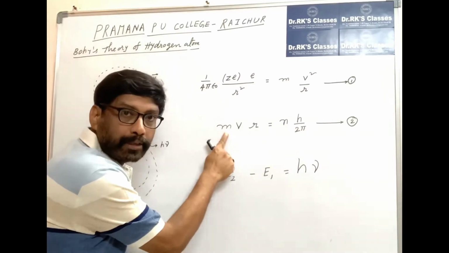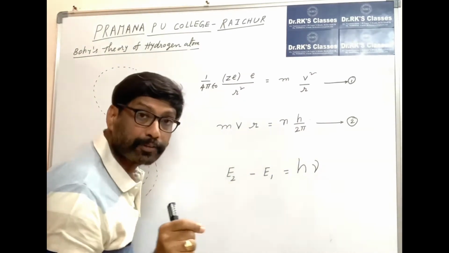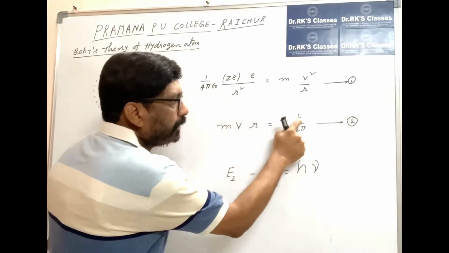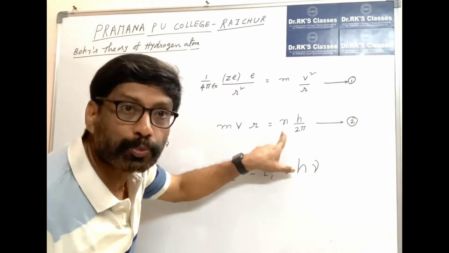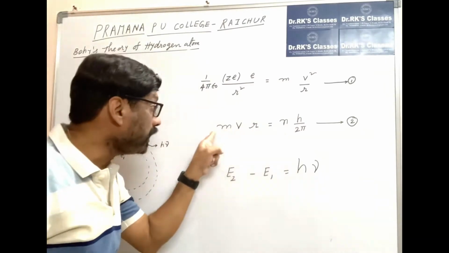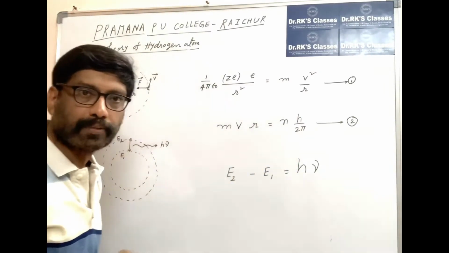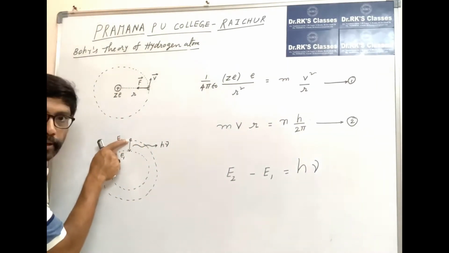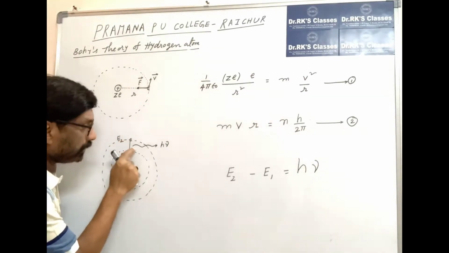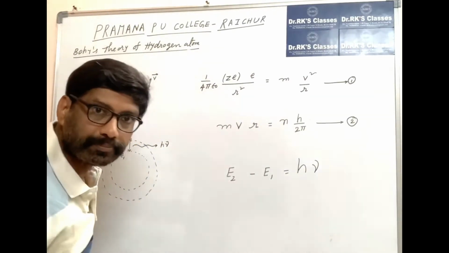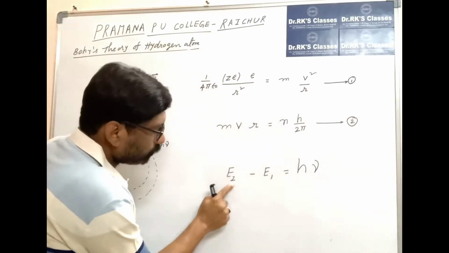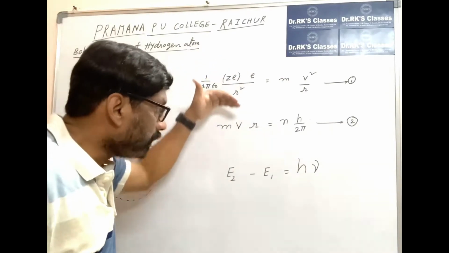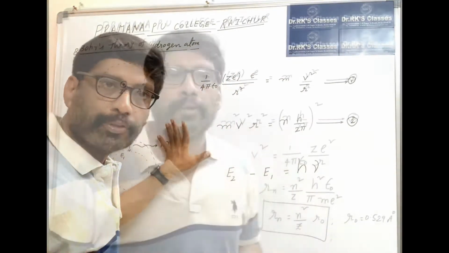The next point: the orbital angular momentum, that is mvr, of the electron is quantized. That is the second postulate. So mvr is equal to nh by 2 pi, where n is the principal quantum number. The quantization starts from this point. The third postulate says when an electron jumps from a higher orbit to a lower orbit, it emits a radiation. According to the formula, E2 minus E1 is equal to h nu. So these three are the important postulates of Bohr's theory.